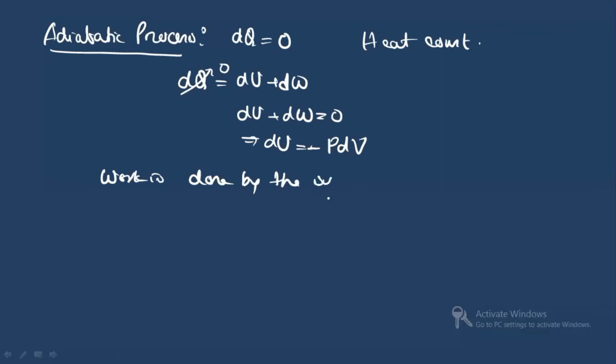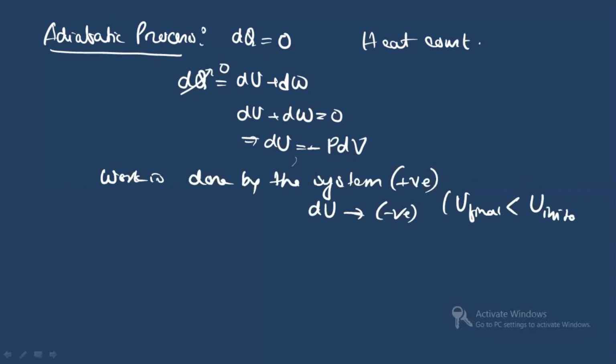So work done is positive, and with the minus sign it becomes negative. In that case, the internal energy dU will be negative. That means the final energy will be less than the initial energy. Yes or no? U final is less than U initial.